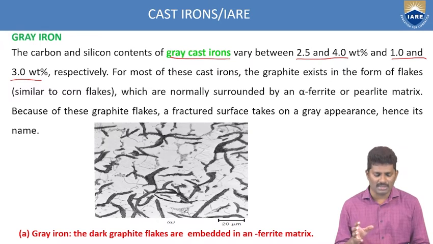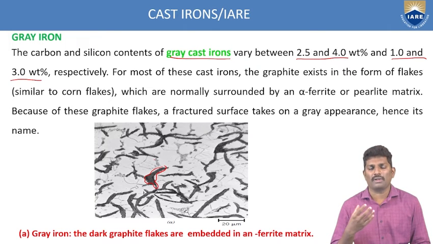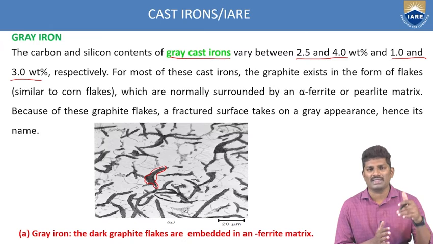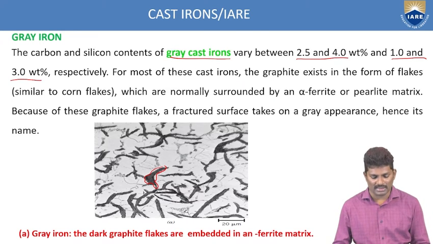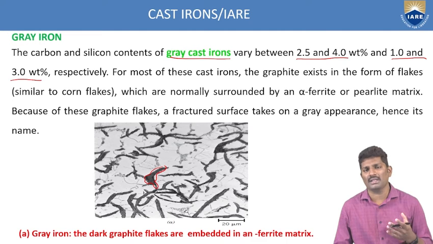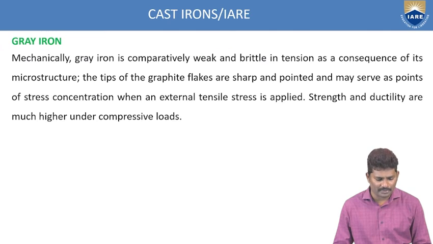And why is it grey? You can observe some black patches here. These are in the form of flakes, like cornflakes, and the color is grey. That's why it is called graphite flakes or grey cast iron. So you are trying to differentiate by the help of the microstructure. This is one of the classifications of cast iron.